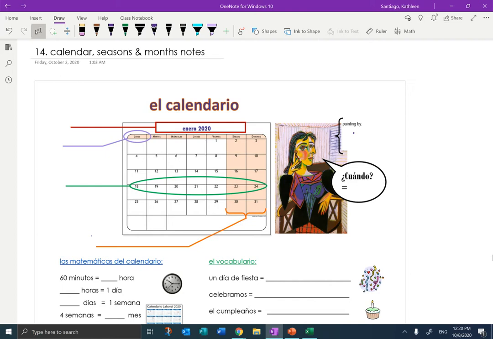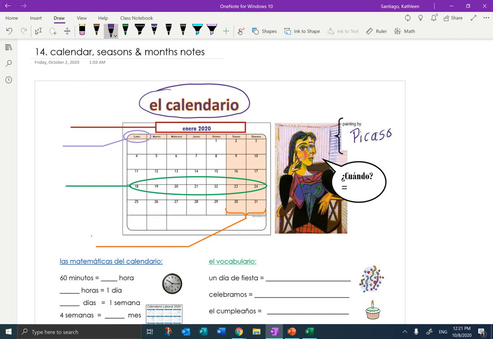So I want to start by talking about today's lesson, which is about el calendario. You should notice that calendar is a cognate. So el calendario up here at the top, el calendario. To the right of the calendar, there's a picture. That painting is by someone from Spain. Can you think about who would have painted that? It's a famous artist from Spain. His name is Pablo Picasso.